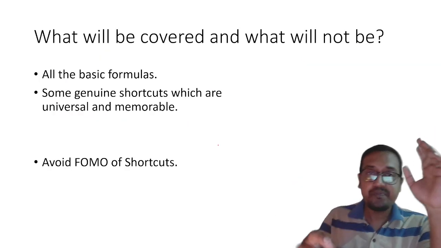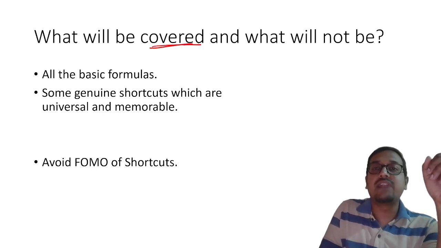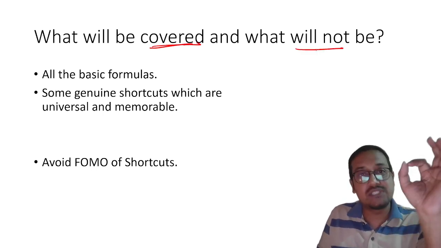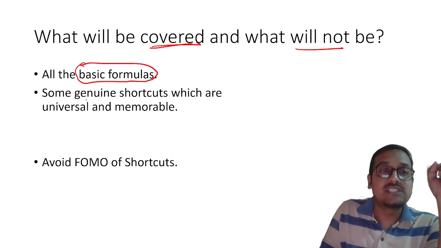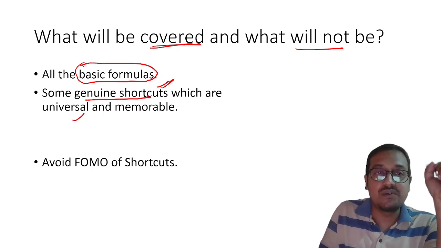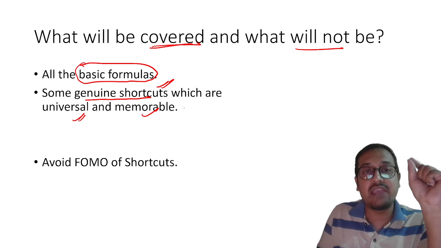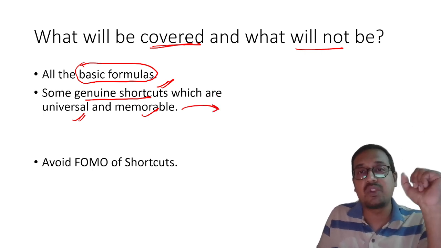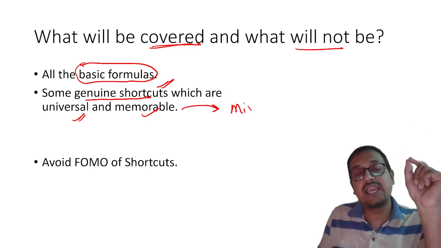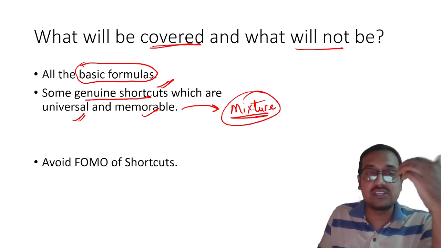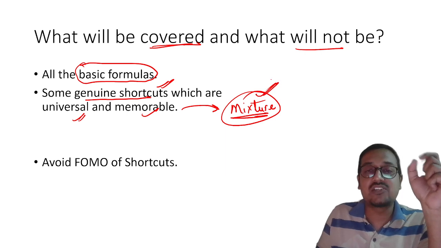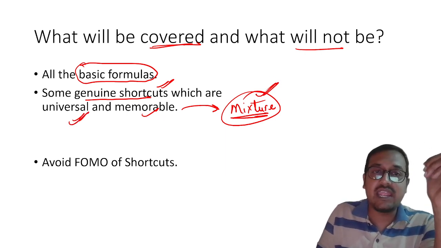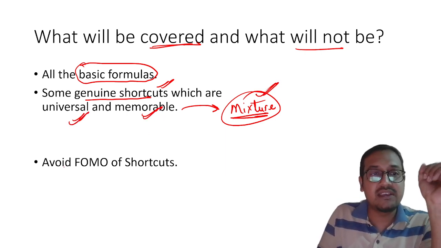Understood this thing? Okay. What will be covered and what will not be covered, my dear students? Let me be very clear. Here we will be covering all the basic formulas, some genuine shortcuts which are universal and memorable. Please remember, I won't teach anything which will not be memorable. For example, mixture and allegation. Here, the only thing which you should remember is the short trick. Here, there is nothing like basics or anything. If you understand how to apply that shortcut, they are universal and they are memorable. I hope that is clear.